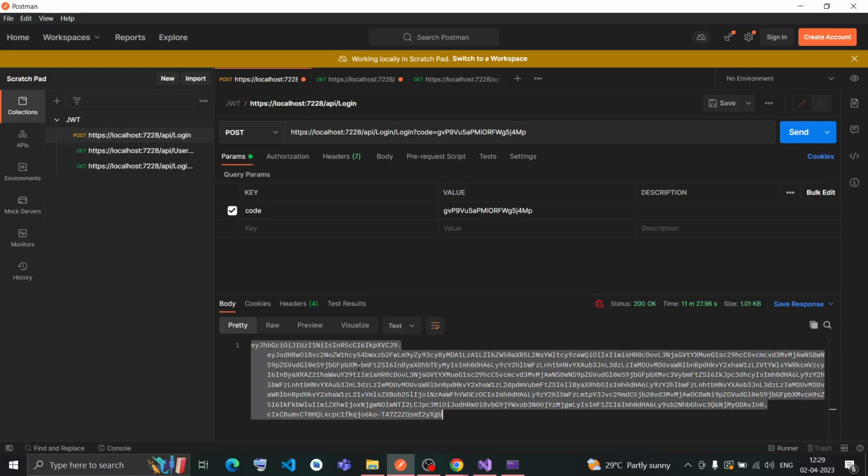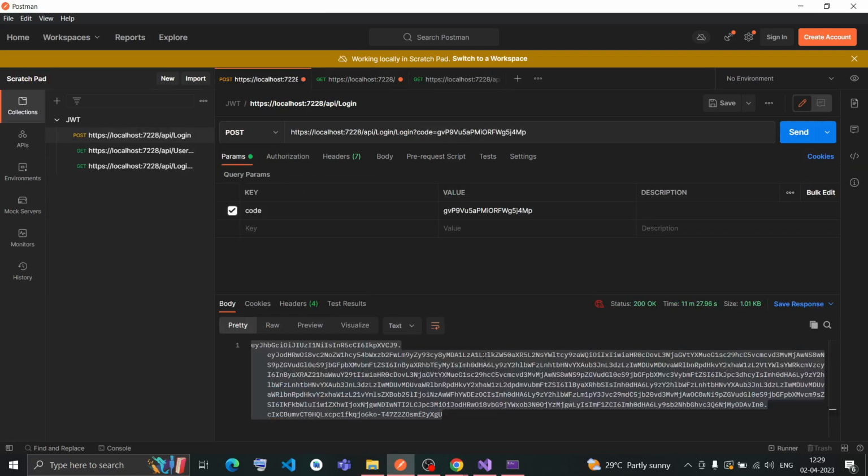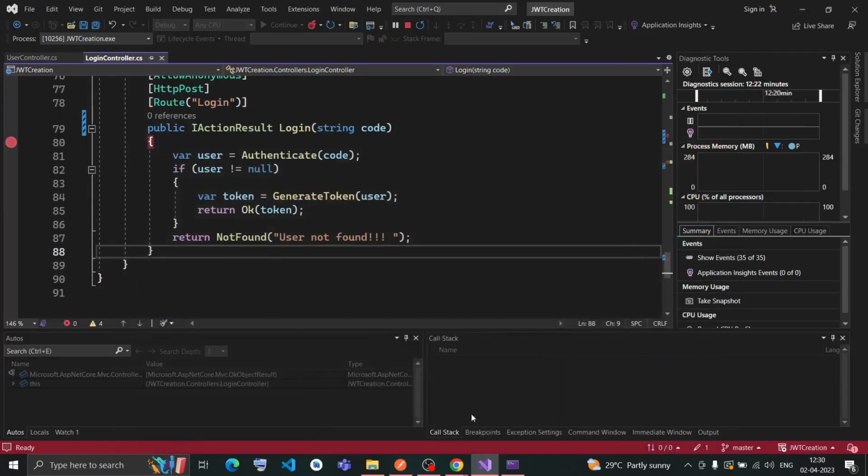You can see this one. I'll copy this token, and in the next method I'll pass this token. This token has all the necessary information of the Preetham123 user from the database. So this token is just an encrypted string. Let me show you.